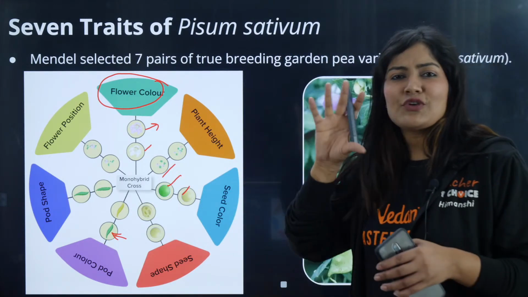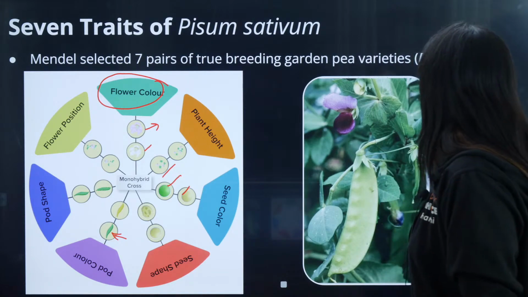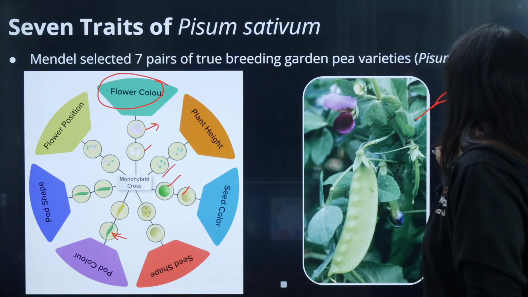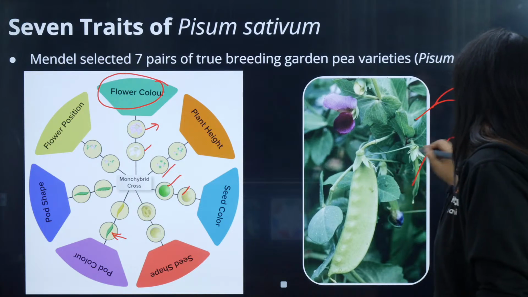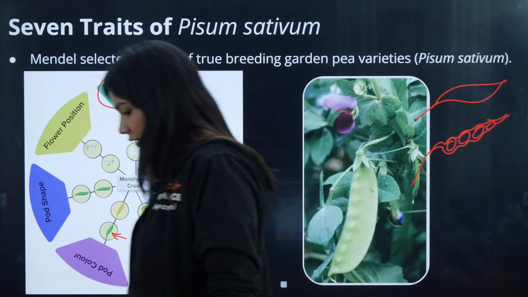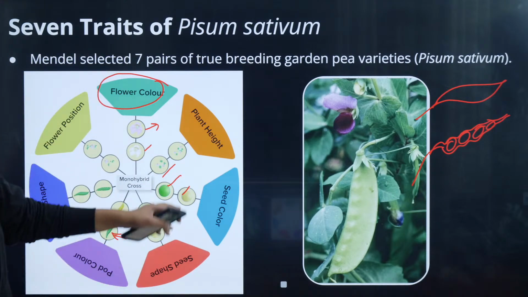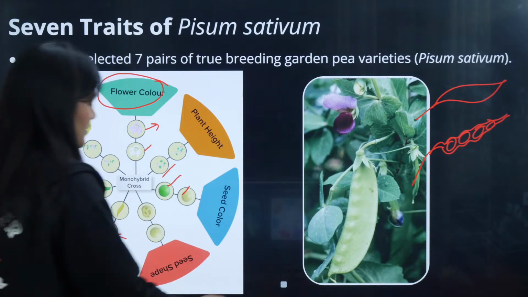Inflated means it has a proper shape; you must have eaten peas, right? So this kind of shape that you see is known as the inflated shape, and the other shape, where you can count the number of peas inside, is known as the constricted shape, right? And then finally the flower position: axial and terminal.